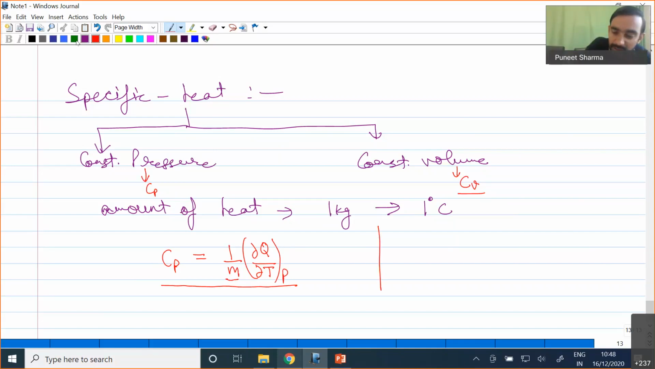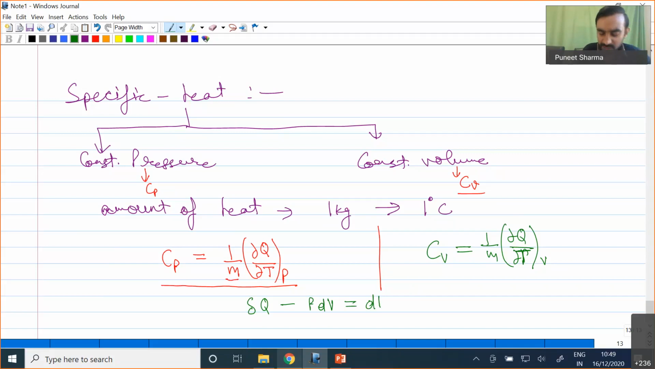In the same way, specific heat at constant volume will be equal to 1 by m into del Q by del T, and this del Q by del T happens at constant volume. So one is at constant pressure and one is at constant volume. Now if I take up our formulation of the first law of thermodynamics, we know that del Q minus del W, which I can write as P into dV, is equal to dU.